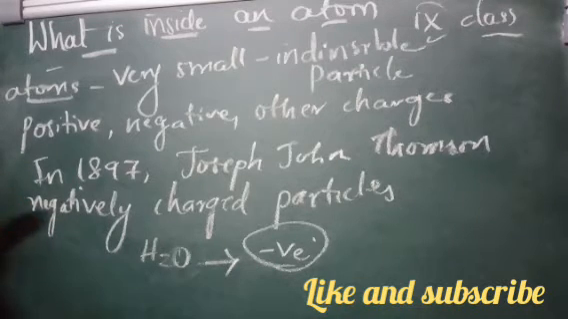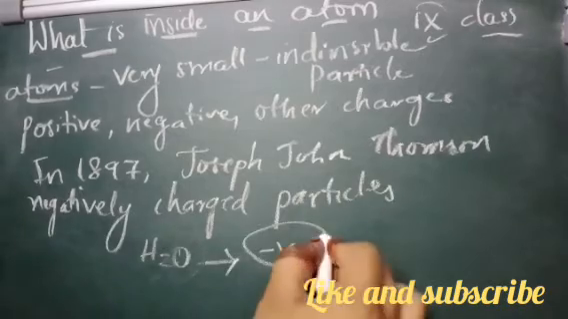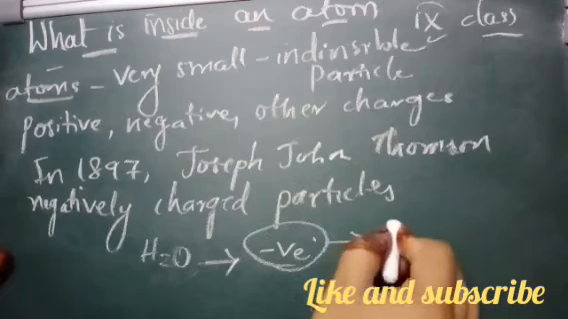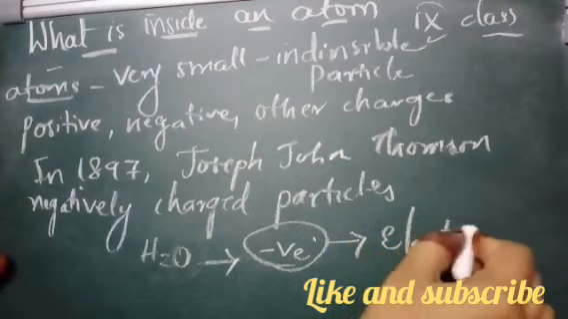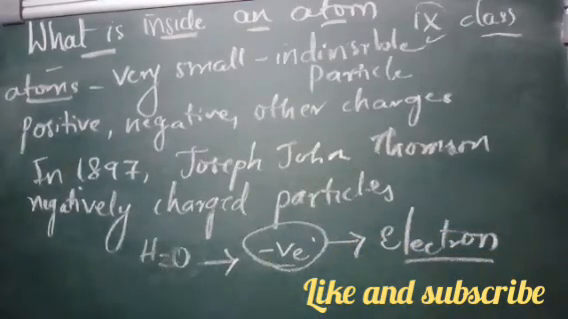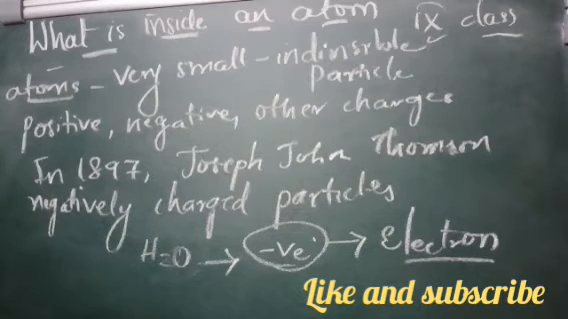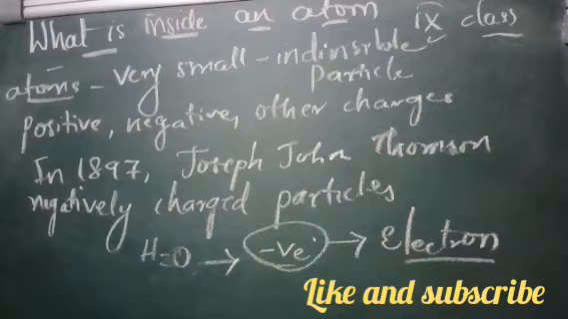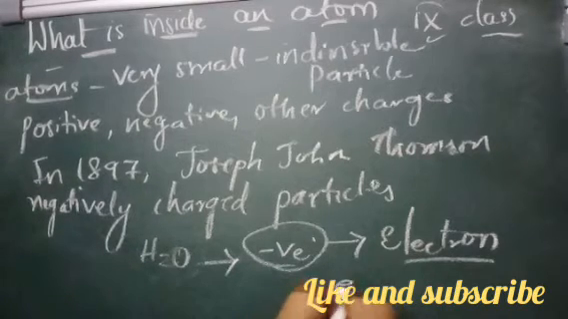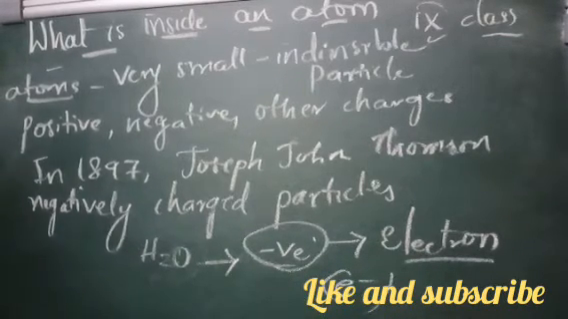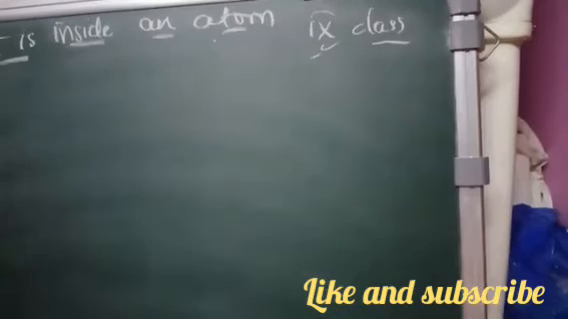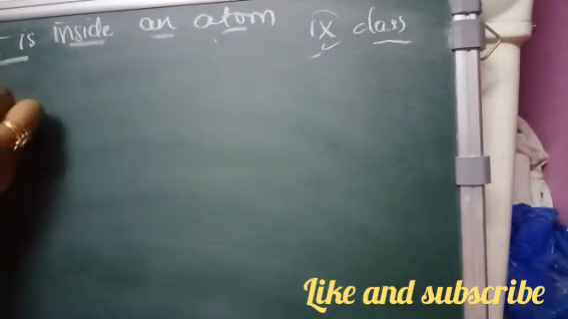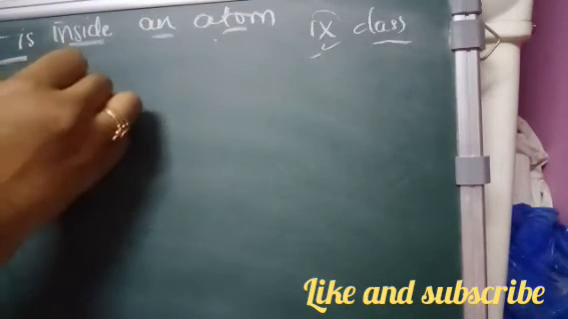This very small negatively charged particle of the atom is now called the electron. Yes, we know that this is called the electron. So now we have learnt about the negative charge, that is, about electrons.